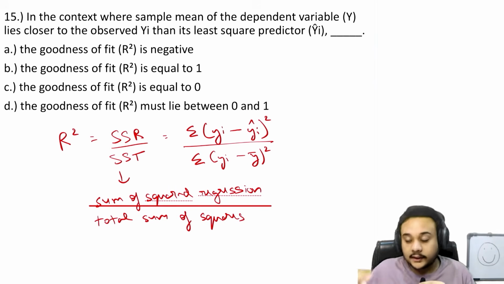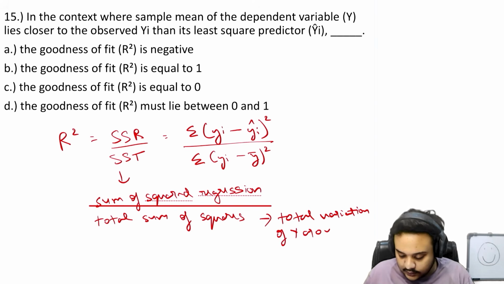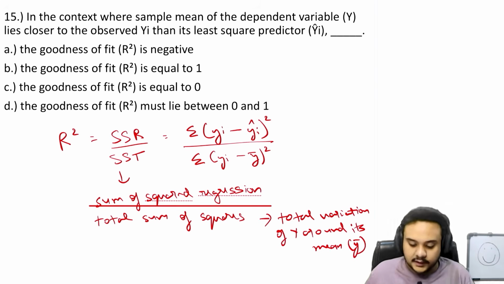And what does this mean? This is nothing but the total variation of y around its mean, or y bar.